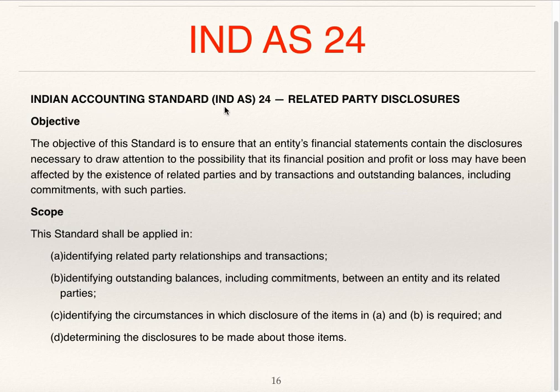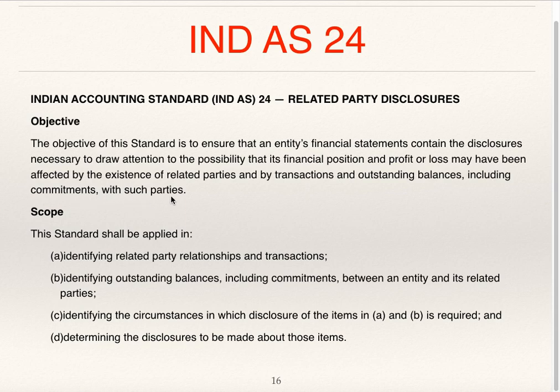Indian Accounting Standard 24, Ind AS 24 Related Party Disclosures. Objectives. The objective of this standard is to ensure that an entity's financial statements contain the disclosures necessary to draw attention to the possibility that its financial position and profit or loss may have been affected by the existence of related parties and by the transactions and outstanding balances, including commitments with such parties.